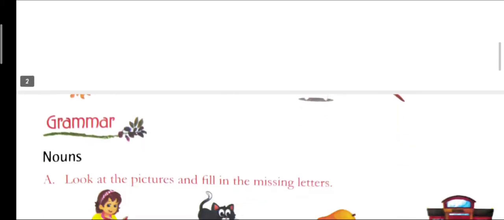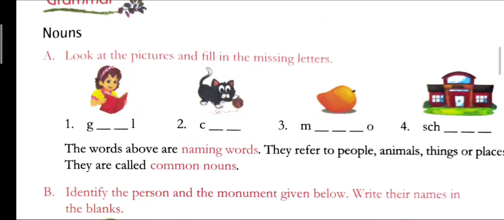Next is the grammar portion. In this, here is noun. So, here are some words. You have to just fill in the missing letters. The words above are naming words. They refer to people, animals, things or places. They are called common nouns. Okay. So, first one is G dash dash L. What is the picture? It is a girl.